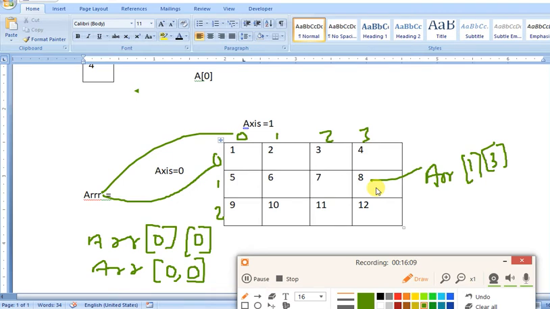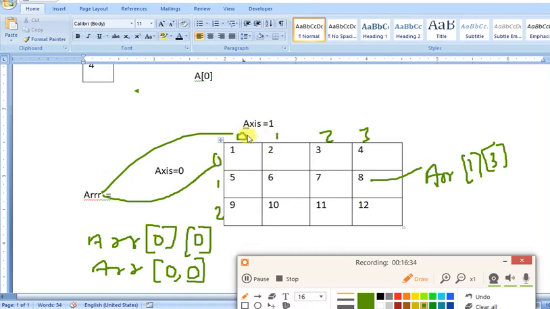In a two-dimensional array, the values are defined in tabular form. It has rows and columns, and these are the axes. We will learn the axes in a later session. Every two-dimensional array has axes, and the axes define how many dimensions are in the array.